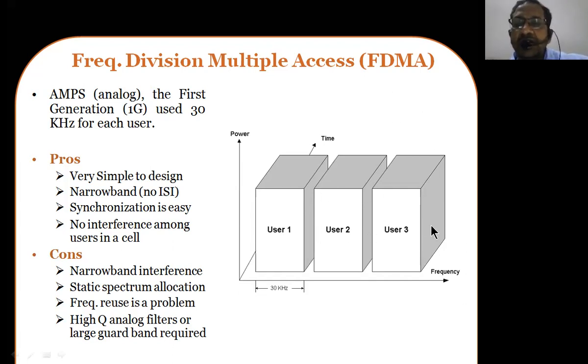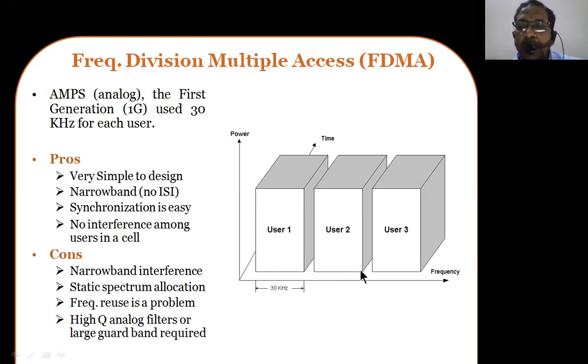That means these three users can communicate simultaneously in a given time. For example, consider a time period from 3 minutes to 5 minutes. In that time period, all the users access the spectrum, but with different frequency bands. So here it is 30 plus some guard band, plus 30 plus some guard band, plus 30. If you consider the guard band to be some 10 kilohertz, it is going to be 40 kilohertz.